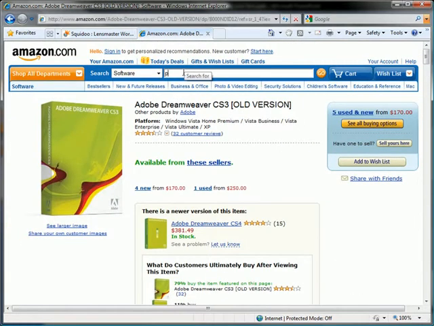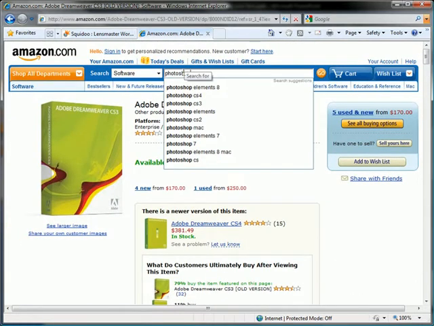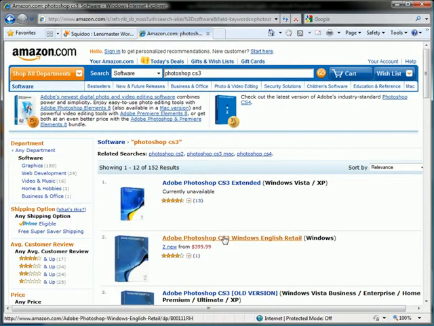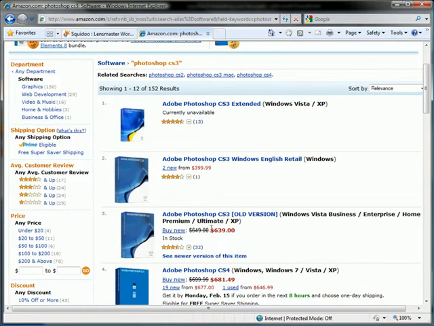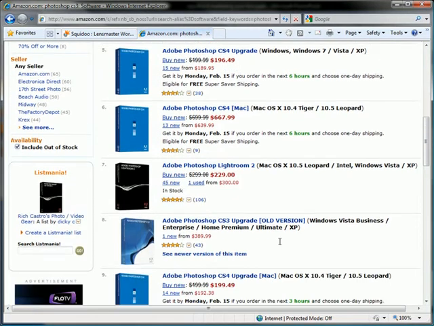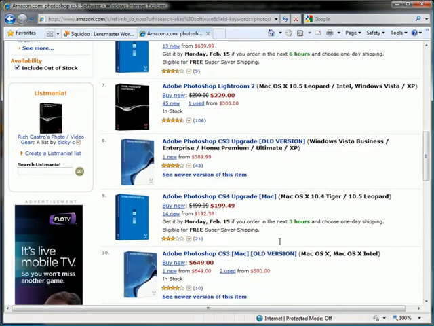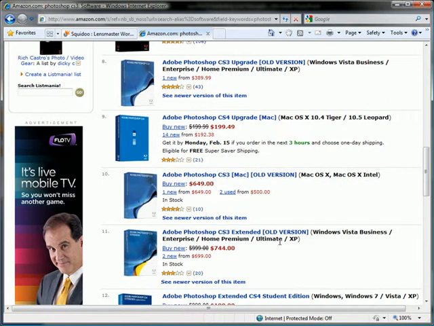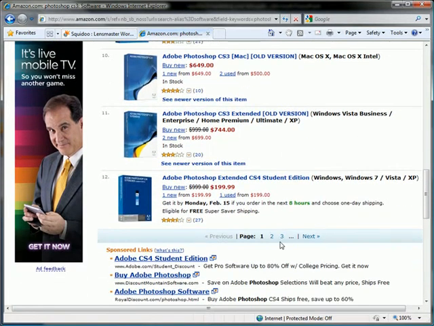And let's see if there's an older version of Photoshop that is available. There we go. Well, that's not much cheaper. Let's see. Yeah, not a whole lot cheaper. There's a student edition.